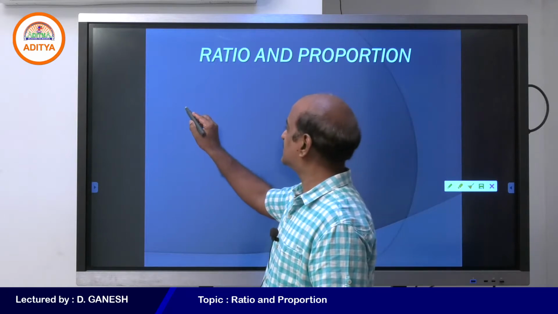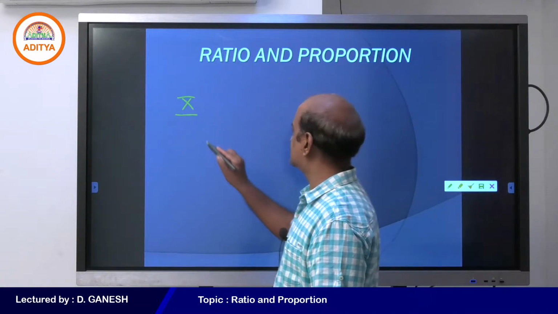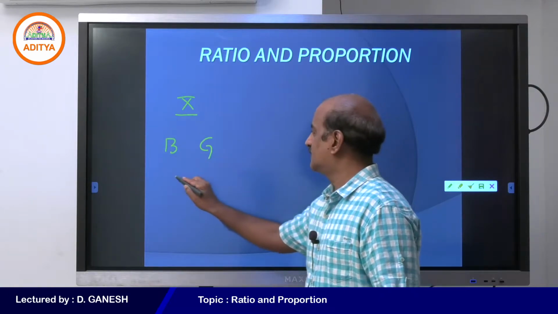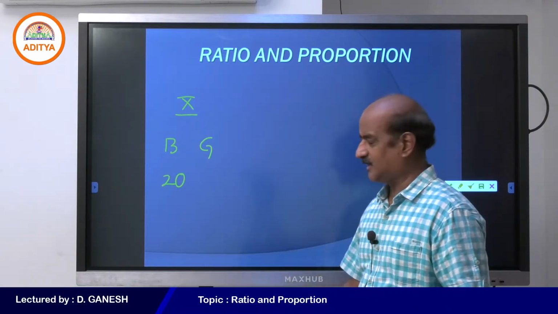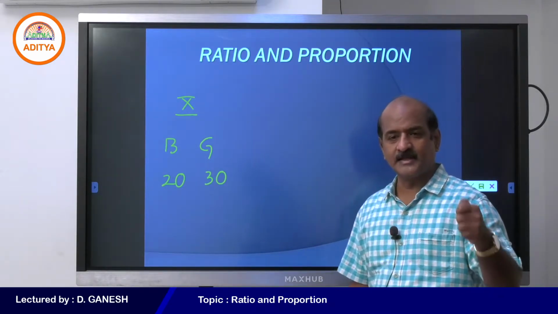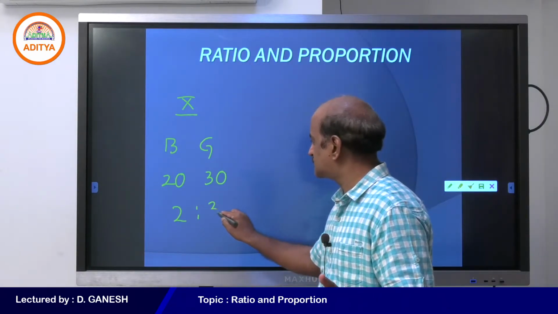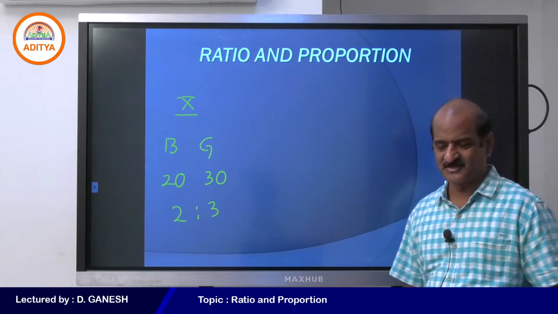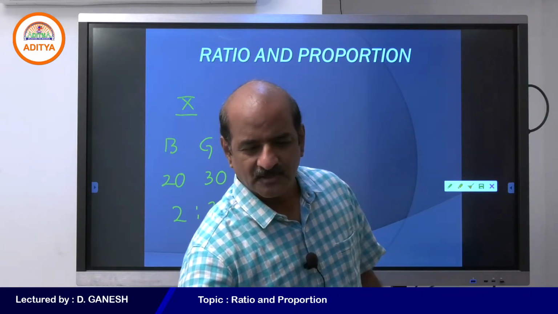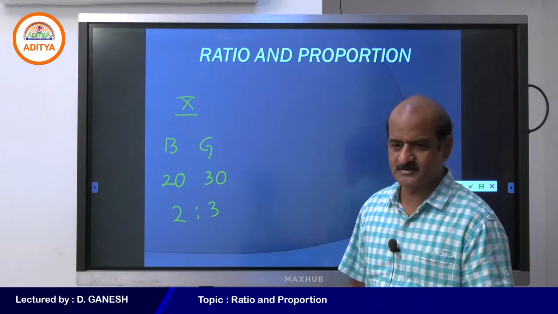Students, for example, if I say that in one particular class, let me suppose in 10th standard, I have some boys as well as girls. Let me suppose that I have 20 boys in the class and 30 girls in the same class. Then we say that boys and girls are present in the ratio 2:3, isn't it? That is quite simple. For every 2 boys there are 3 girls. For every 3 girls there are 2 boys.